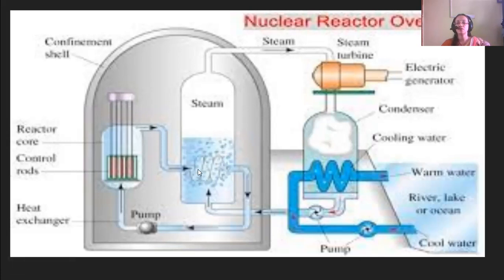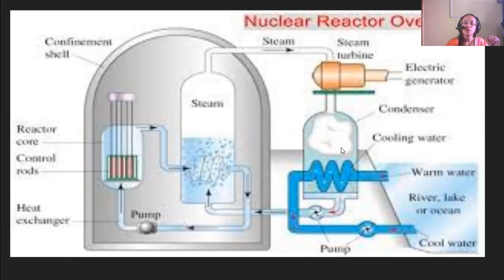This is water which is getting into steam. Then the steam is going to run the turbine, and this is turning the electrical generator. Okay. And as a large amount of heat is there, a condenser is used to cool it a little bit. Warm water is coming through, and again cool water is coming out. So it's cooling down a little bit.